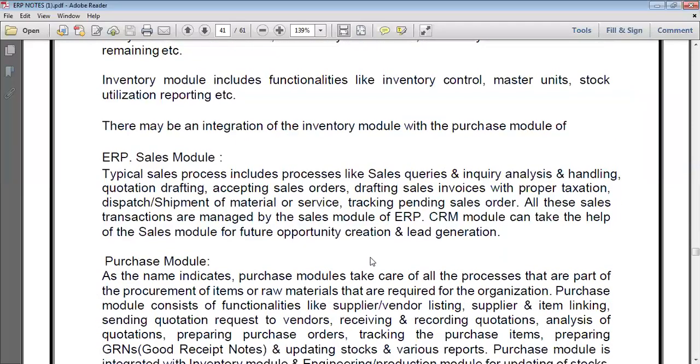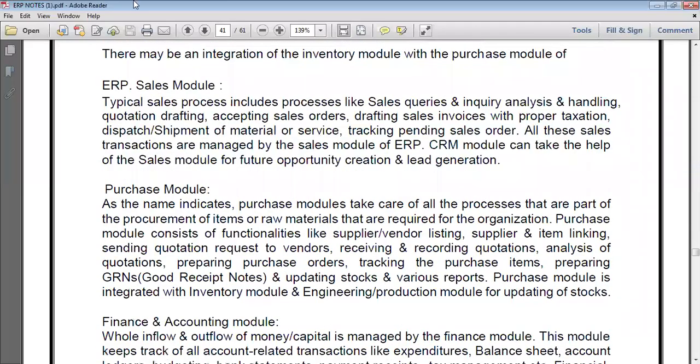Next one, the purchase module. So this is sales and this one is purchase. As the name indicates, the purchase module takes care of all the processes that are part of the procurement of items, meaning purchasing the raw material that is required for the organization.